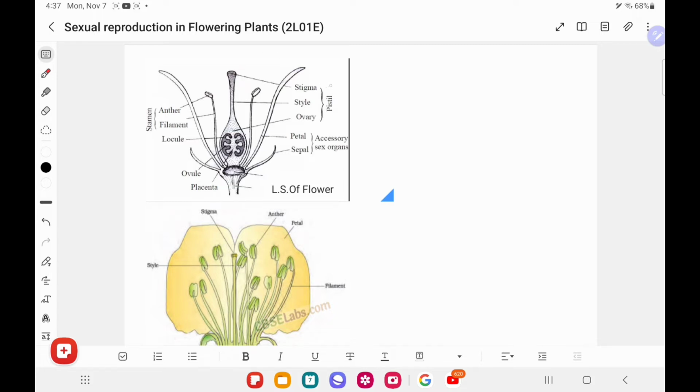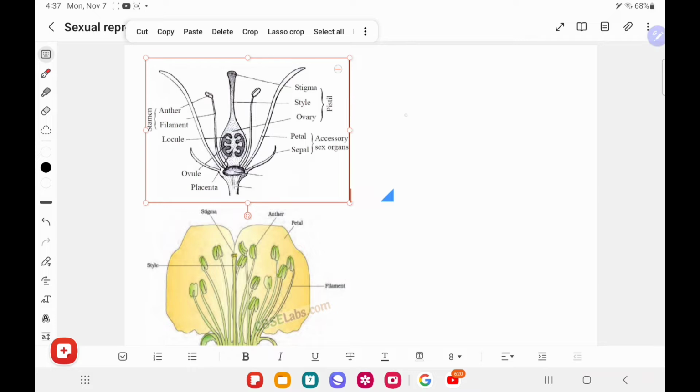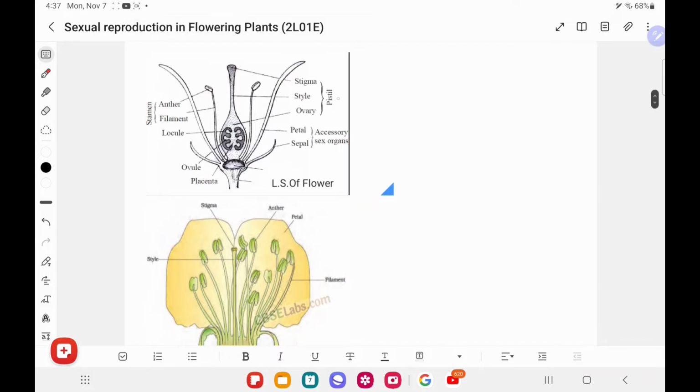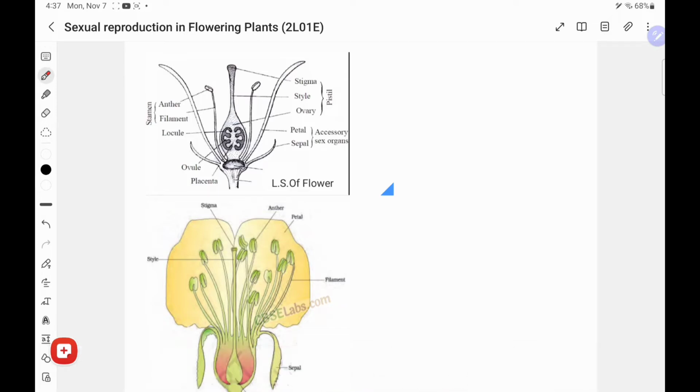Then you see the pistil, the female part of the flower. It has three portions: stigma, style, and ovary. See this in the picture.